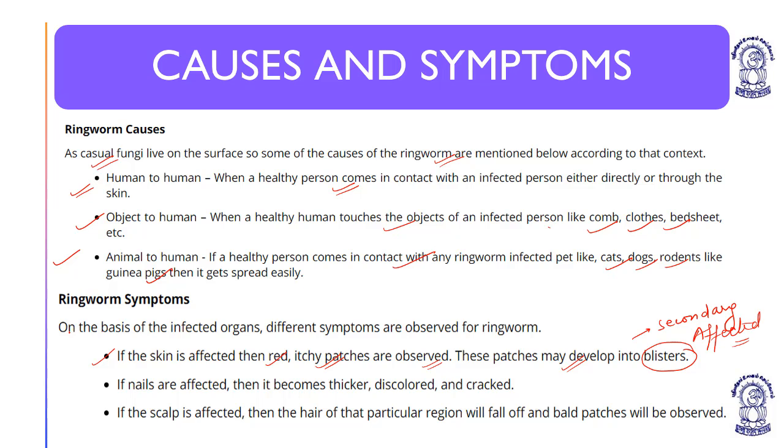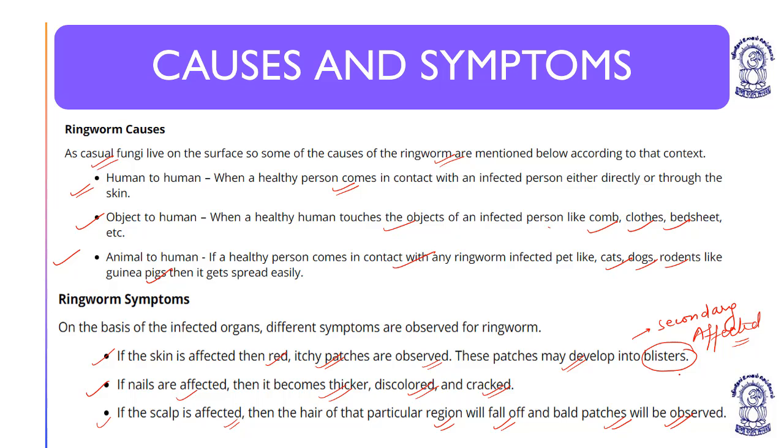If the nails are affected, then they become thicker, discolored, and cracked. If the scalp is affected, then the hair of that particular region will fall off and bald patches will be observed.